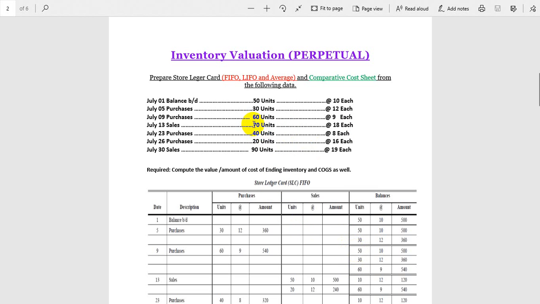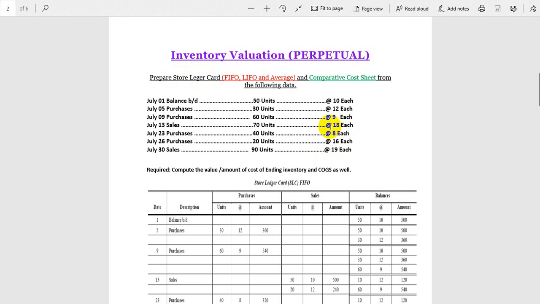Okay, another thing that is very, very important. This is 18 each. This is the sale price. Guys, this is the sale price. Sale price means we sold the goods at this price. So what are we going to find, and where are we going to find it? This is very important. We are not in the market, where we would calculate the sale price. No. We are here in the store. So the storekeeper only knows the cost price.